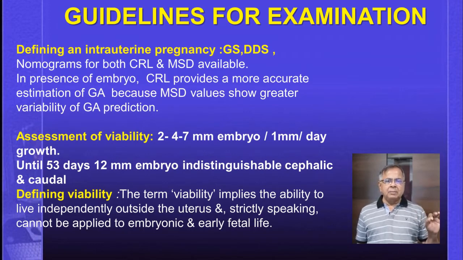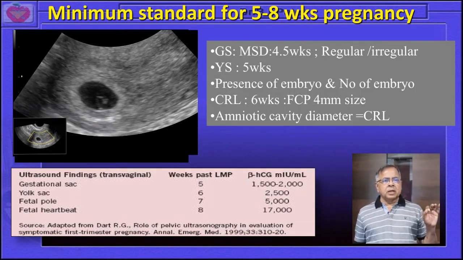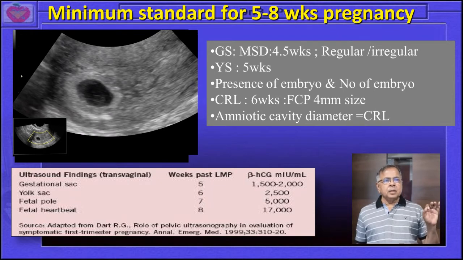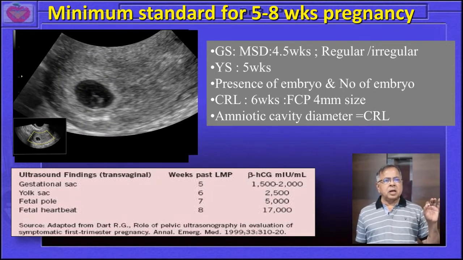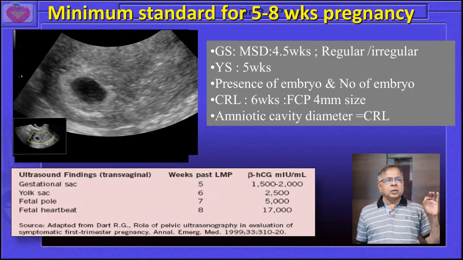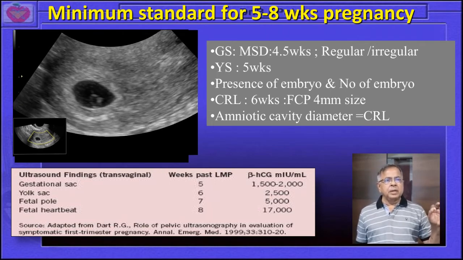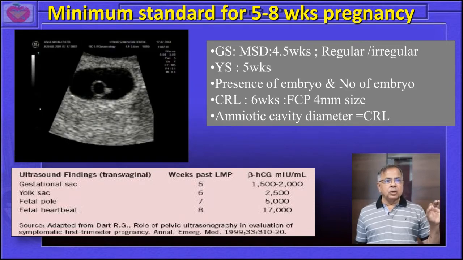The term viability implies the ability to live independently outside the uterus and, strictly speaking, cannot be applied to embryonic and early fetal life. Over here you can appreciate a gestational sac with a large hypoechoic area inside, that is the yolk sac, and on the yolk sac you will be able to appreciate a fetal pole, and that fetal pole can be measured. Starting from 2 mm onwards, you will be able to appreciate a flicker on that fetal pole.